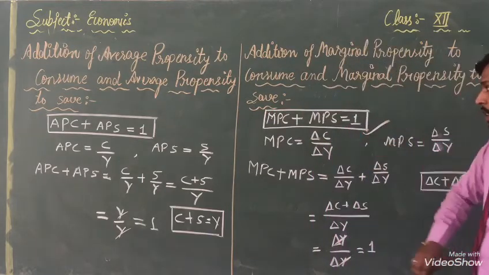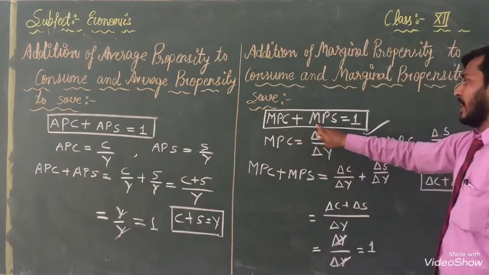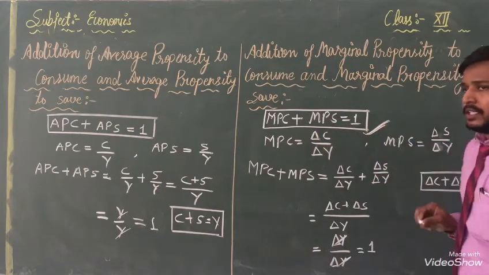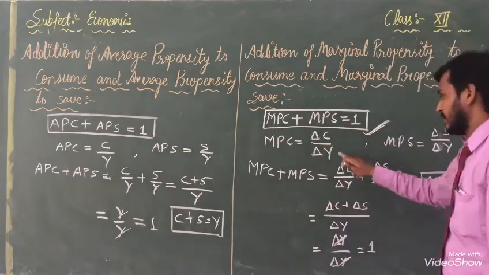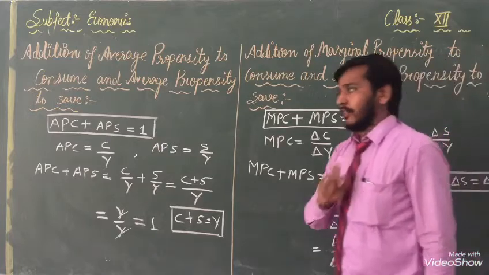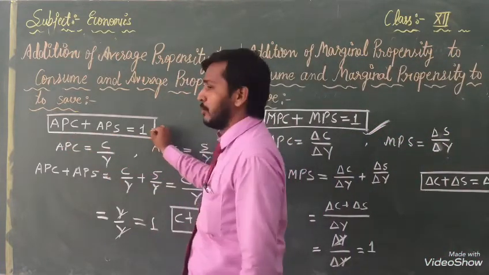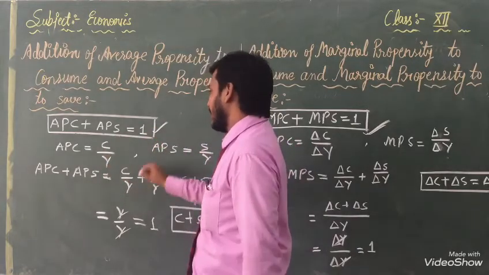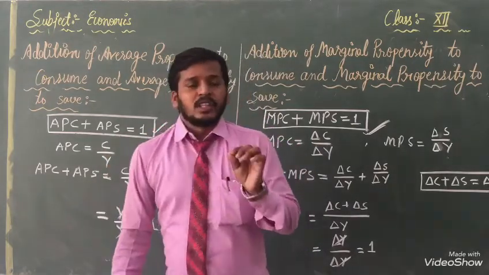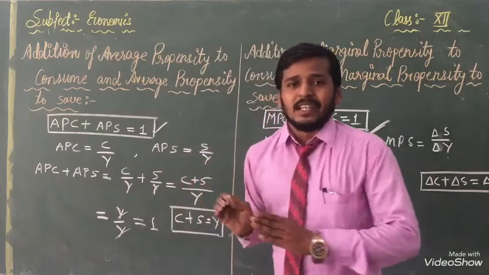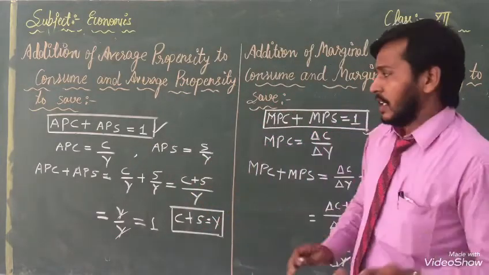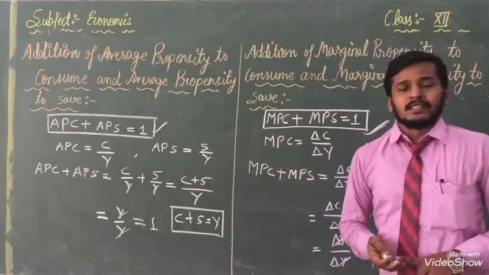MPC plus MPS equal to 1 with the help of these formulas. And the first one, APC plus APS, we had proved equal to 1 with the help of these formulas. Before this lecture, 1 or 2 minutes ago, I had explained the formulas.